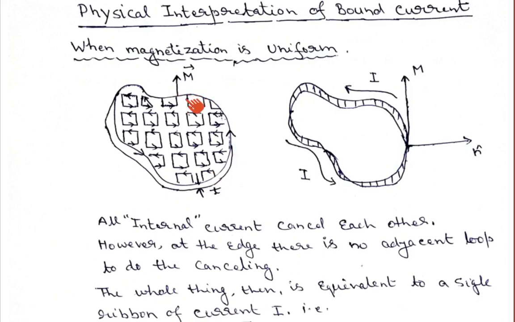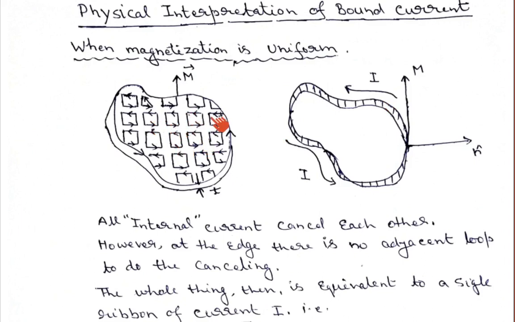This adjacent current makes another current that is equivalent to a single ribbon of current I. So the whole thing is now equivalent to this single ribbon of current I, because all the internal currents cancelled out each other, and only the current flowing at the surface remains.